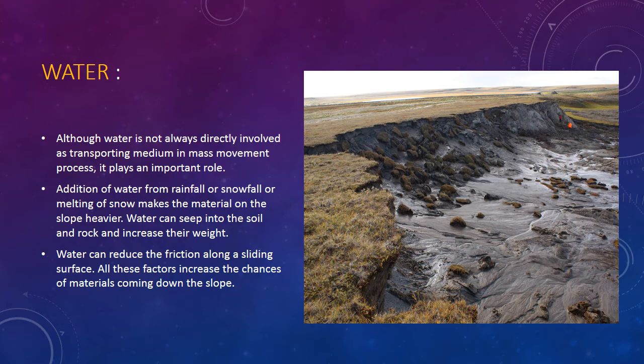When water gets inside the soil, the rock definitely becomes heavier, because the water penetrates and percolates inside the rock. Water can also reduce the friction along the sliding surface. All these factors increase the chances of material coming down the slope. Because of water, the friction is reduced. It becomes very smooth and very marshy. Because of that, a lot of material can come down very easily.